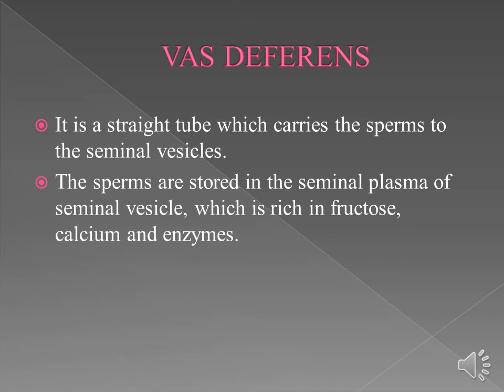The next one is vas deferens. The sperms produced in testes are stored in a tube called the epididymis. Here, the sperms get matured and pass to the urethra through the muscular tube called vas deferens.